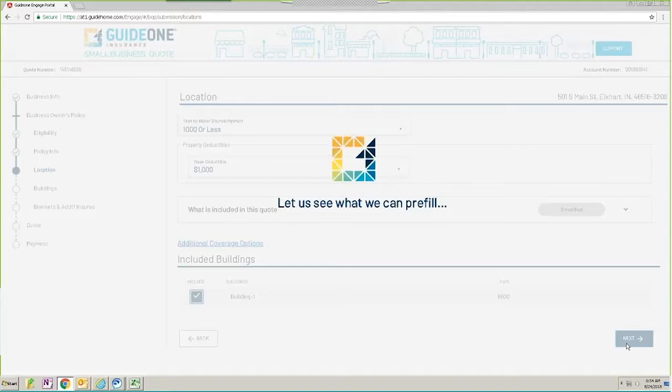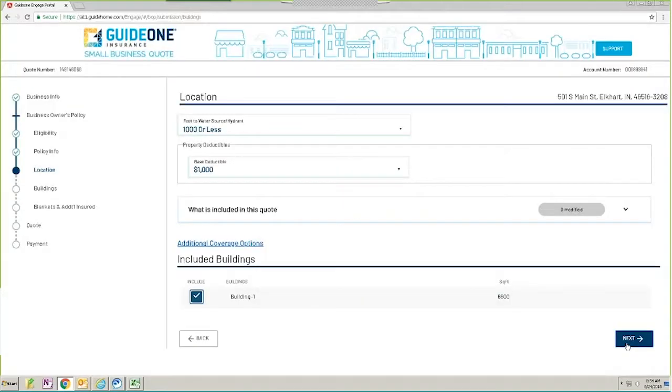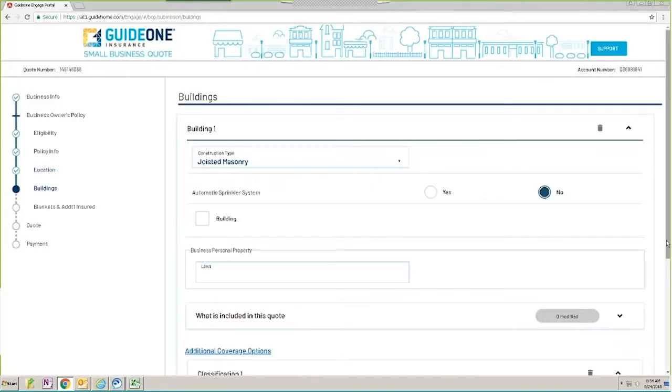And it's going to, again, tell you that we are pre-filling information. We are running some additional integrations to pre-fill building information and to pre-fill roof information. And again, the purpose of that is so that you do not have to enter that information yourself. So this has brought back some information on the building. Our integration has told us that this particular building is joisted masonry. You can change that construction type as well.